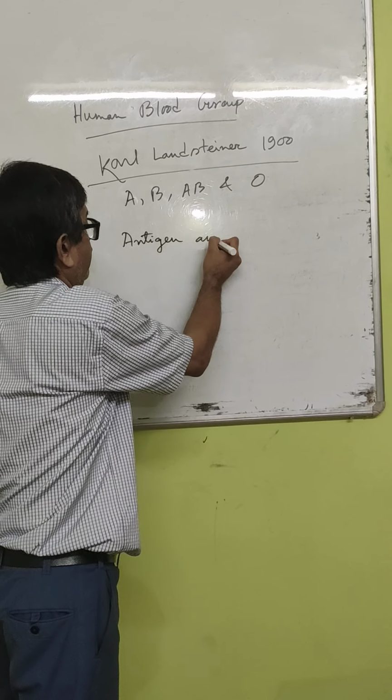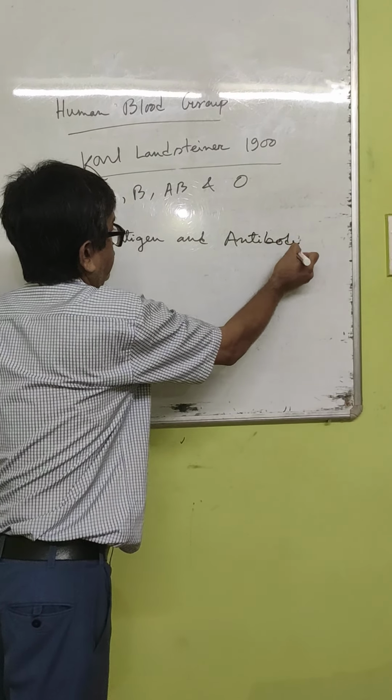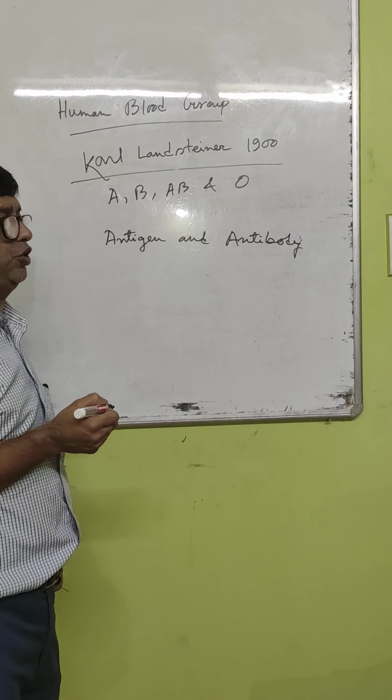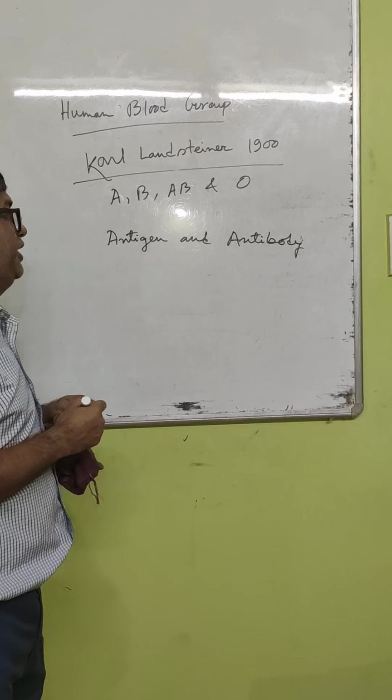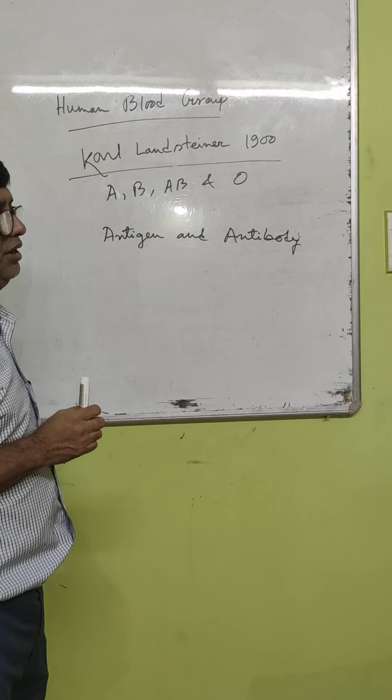and antibody. Antigen is also called immunogen and antibody is called immunoglobulins. Antigen is present in RBC and antibody is present in plasma.